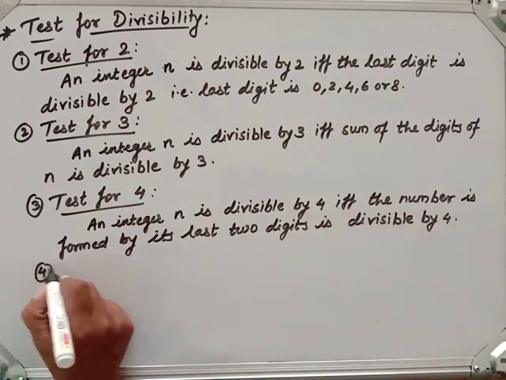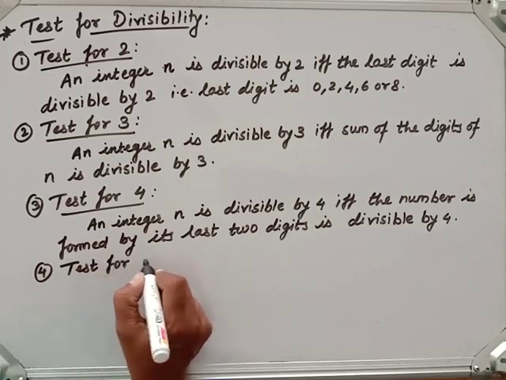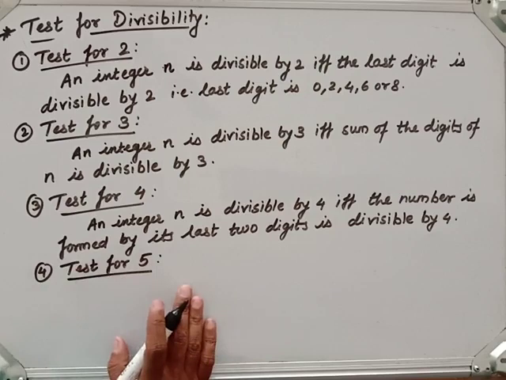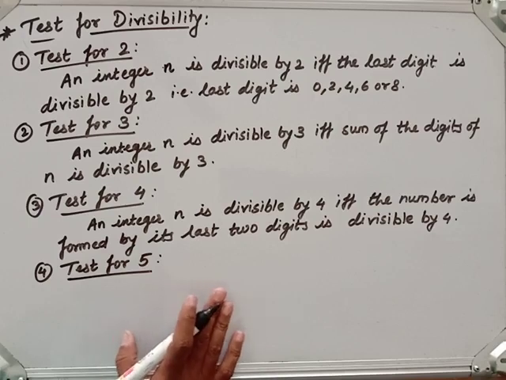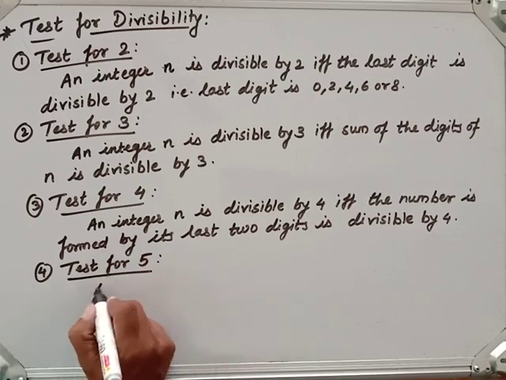Now the next one, the test for 5. You know, if the ones place has the digit 0 or 5, then it is divisible by 5. Or the last digit is divisible by 5, then the number is divisible by 5.